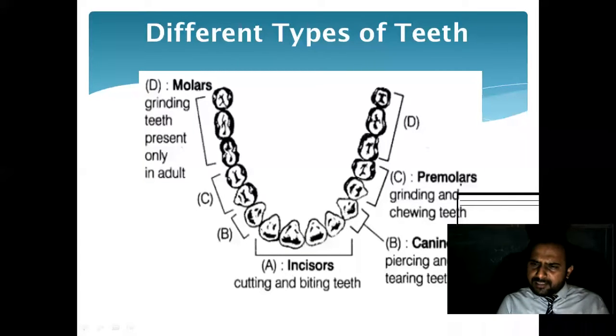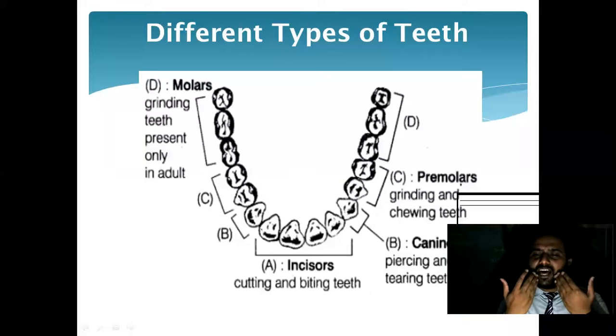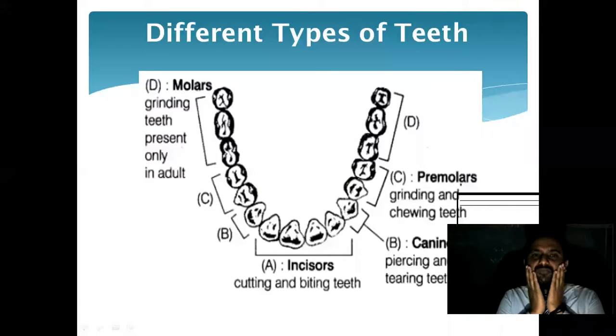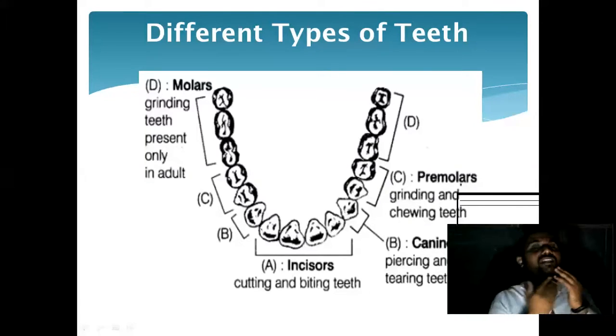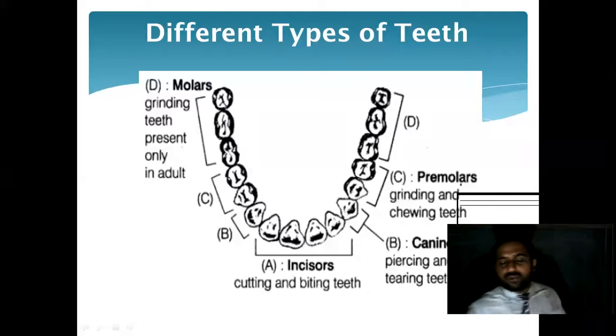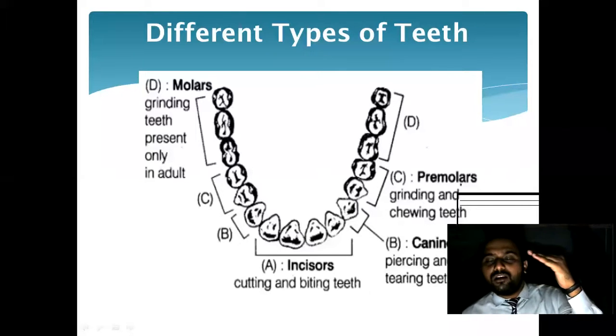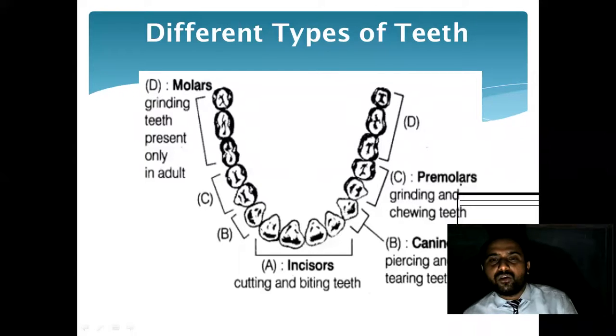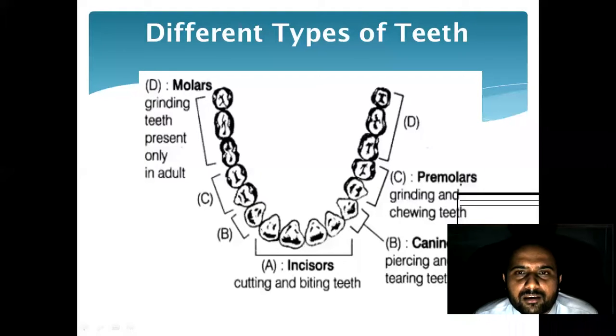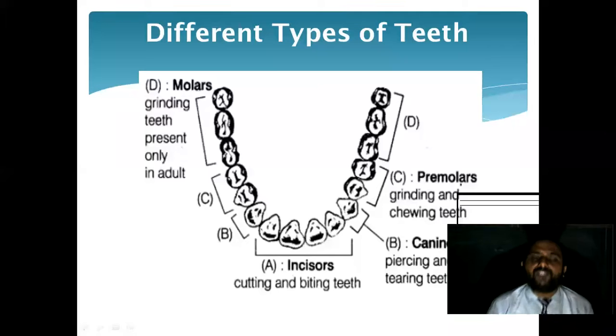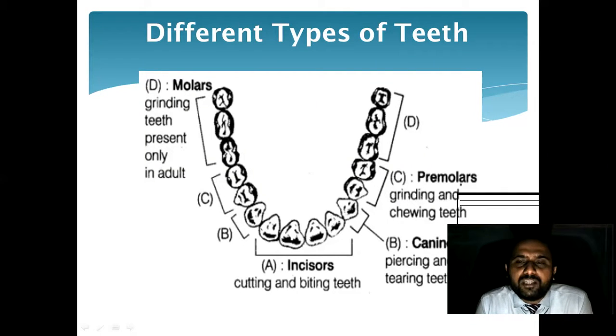Now if you notice that in our body, in our buccal cavity, there are two jaws. Okay, two jaws. One is the upper jaw and one is the lower jaw. Just mention in the chat box, how many teeth do we have?